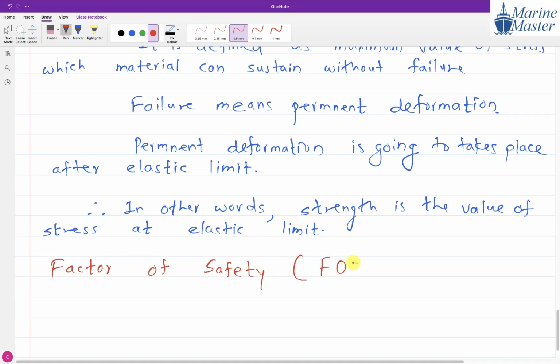It is denoted by what, guys? FOS, or we will say it as factor of safety. Another name is safety coefficient. Factor of safety, or safety coefficient.